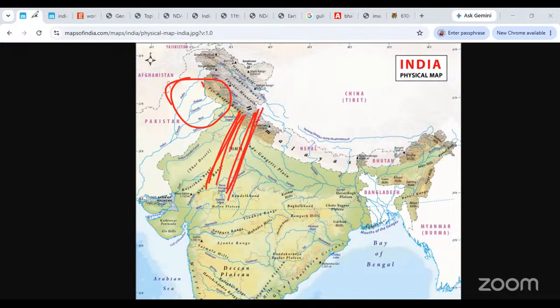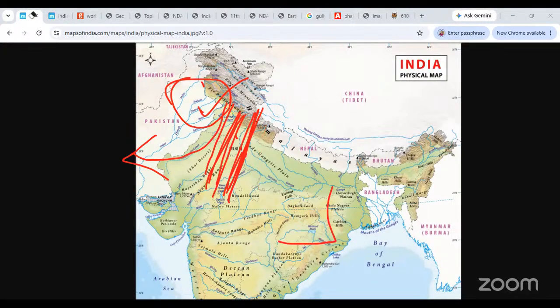Clearly, the Delhi Ridge also rose, and because the Delhi Ridge rose, it acted as a water divider. Earlier we believe there used to be a single river, the Indus and the Brahmaputra combined, and this river used to flow straight down eastwards. That was the original story. Then the Potwar Plateau uplift happened, and because of that, the Delhi Ridge also started rising. This sequence generated the following landscape: the Ganga River flows this way and the Indus River flows this way. Indus goes towards the Arabian Sea, and Ganga clearly goes.